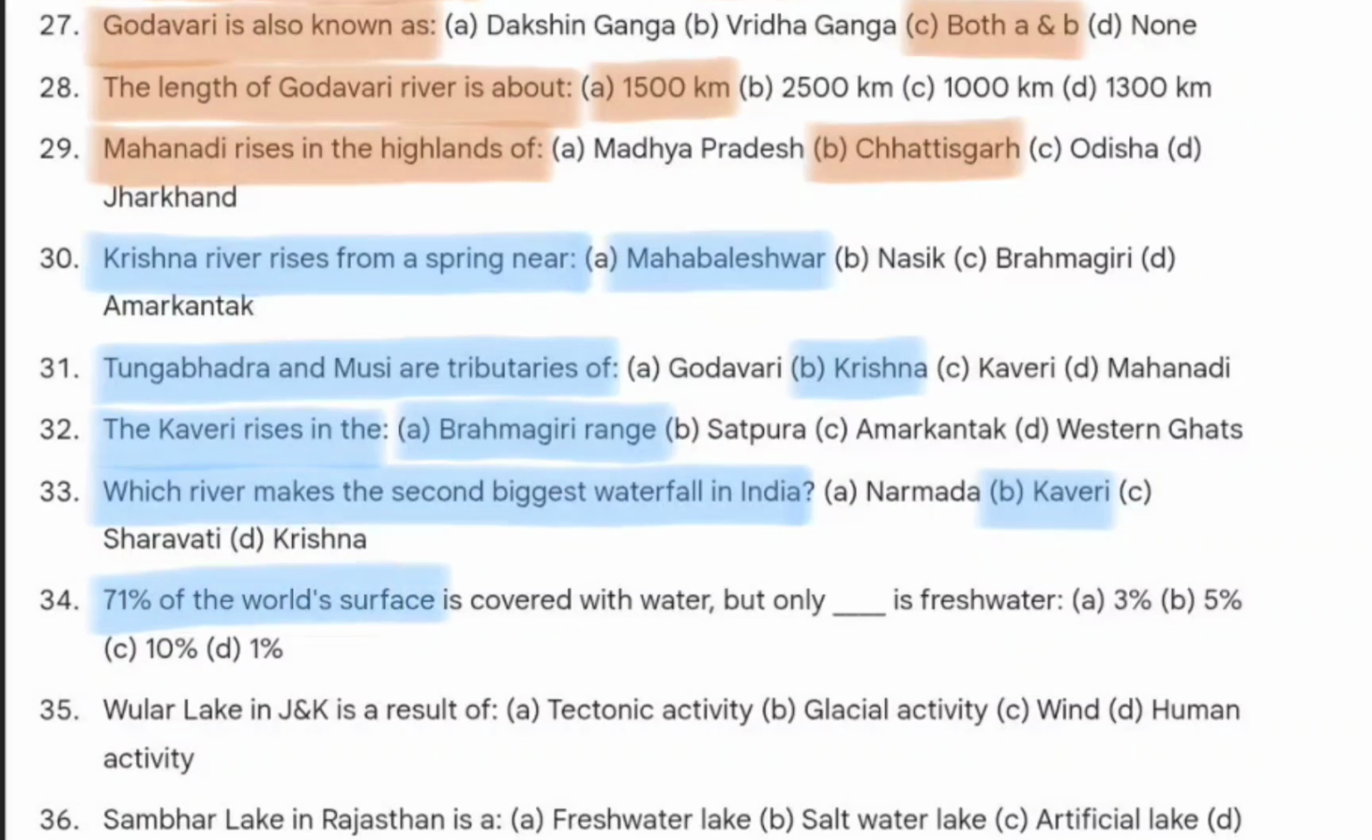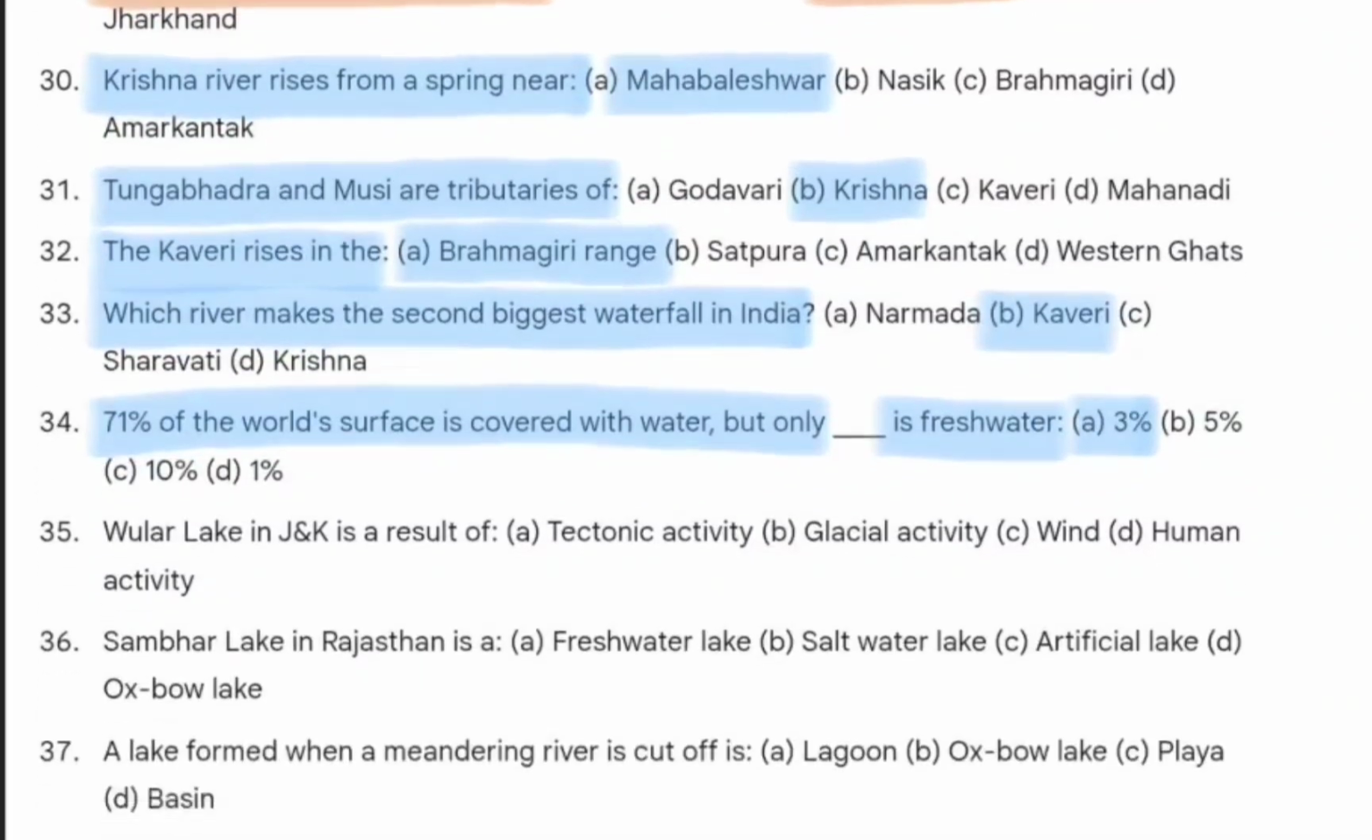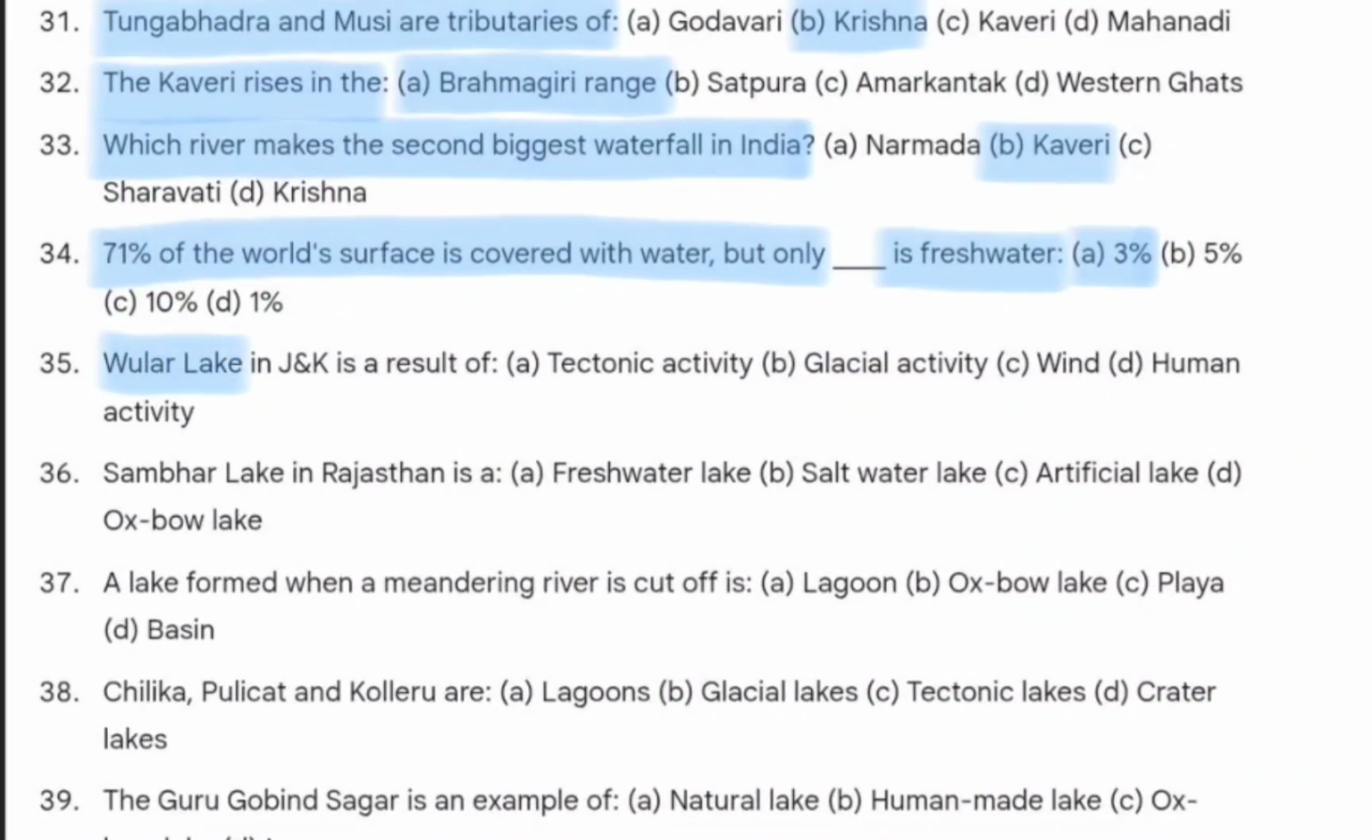71% of the world's surface is covered with water, but only dash percent is fresh water. So the answer will be 3%. Next question is, Ular Lake in Jammu and Kashmir is a result of what? Result of tectonic activity. Sambhar Lake in Rajasthan is a dash. So what is Sambhar Lake in Rajasthan?